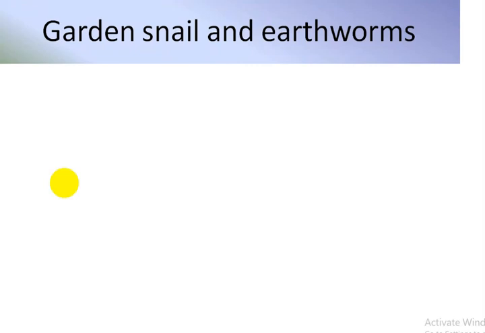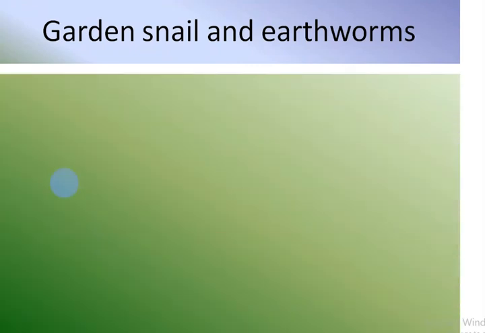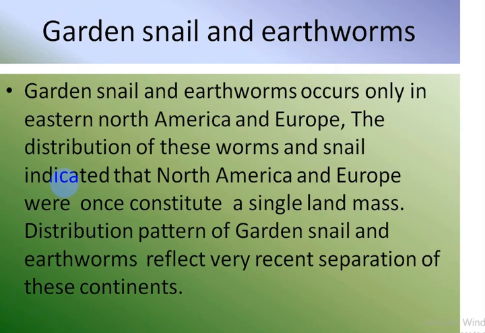Garden snail and earthworm. Garden snails and earthworms occur only in eastern North America and Europe. The distribution of these worms and snails indicates that North America and Europe once constituted a single landmass. The distribution pattern of garden snail and earthworm reflects a very recent separation of these continents.